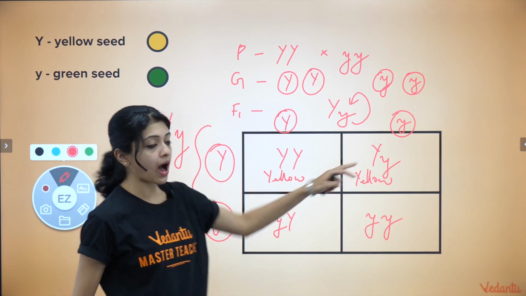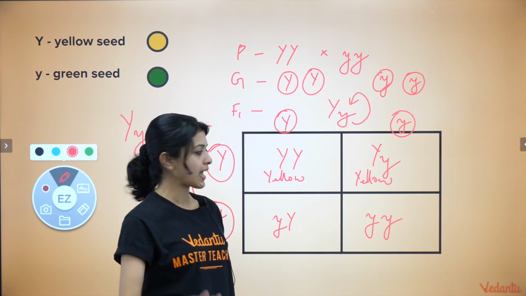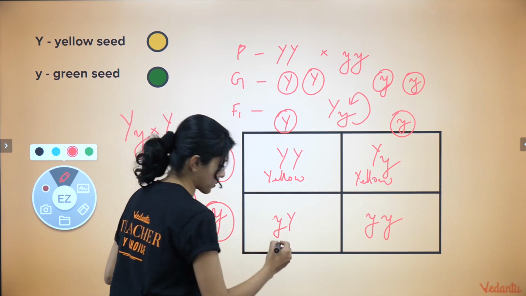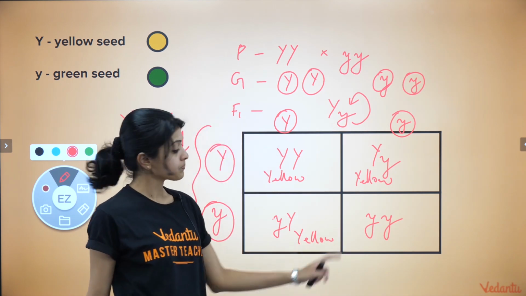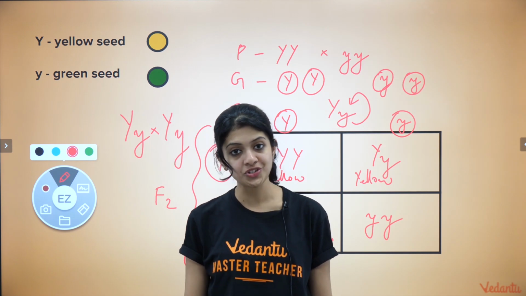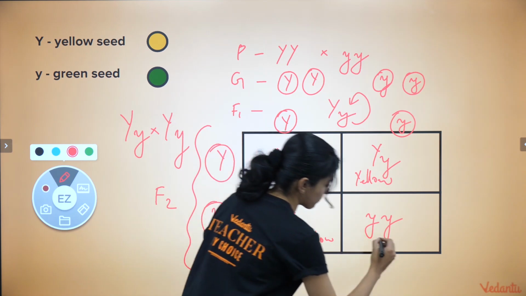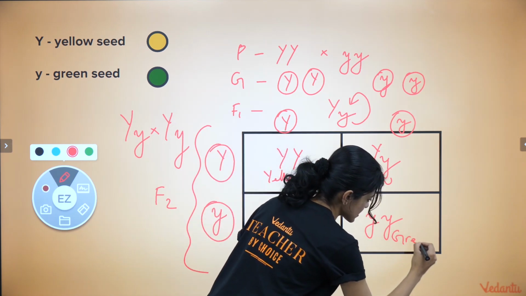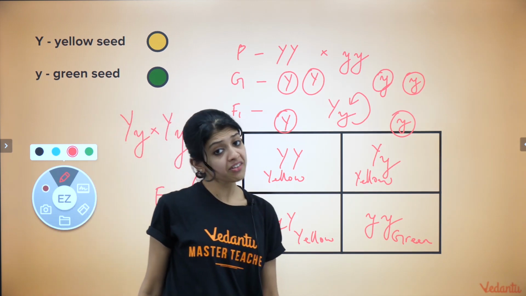Again here, these two are one and the same, capital Y, small y, capital Y, however you write it, it's going to be the same. These would again produce yellow-seeded plants. And the small y small y combination would be an exception because a dominant allele is absent here, and these would produce green-seeded plants. So quickly tell me, what would the ratio be?